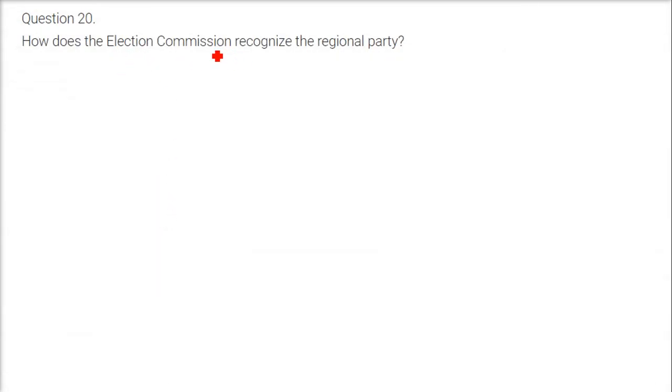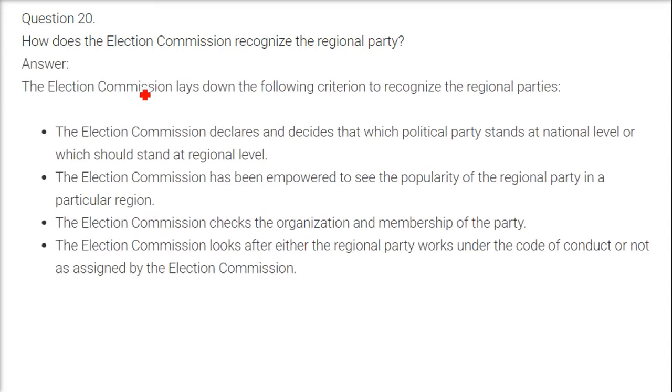How does the Election Commission recognize the regional party? The Election Commission recognizes the regional party and the national party. There are certain criteria. The Election Commission decides which political parties stand at the national level, and which should be given the regional level, meaning which is a regional level party. The Election Commission has been empowered to see the popularity of the regional party in a particular region.